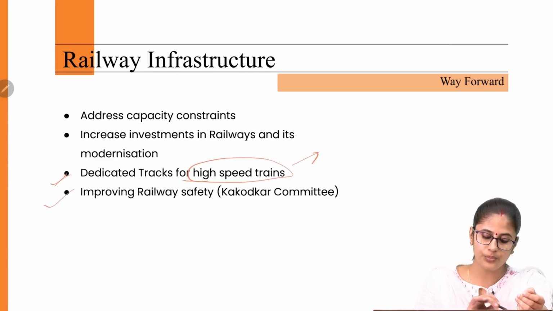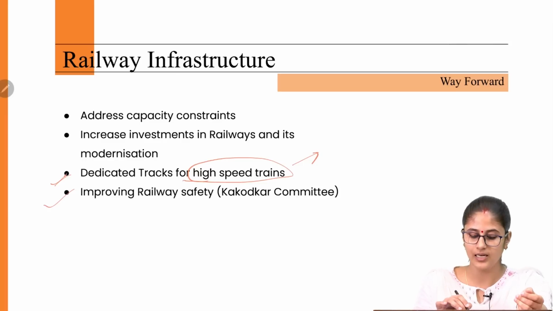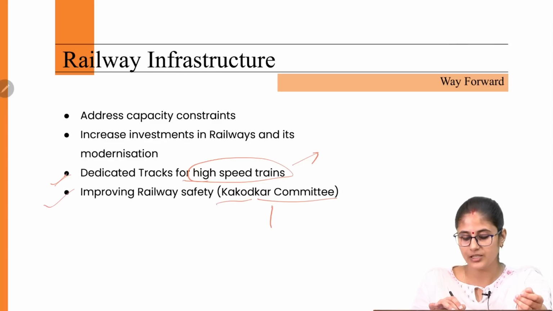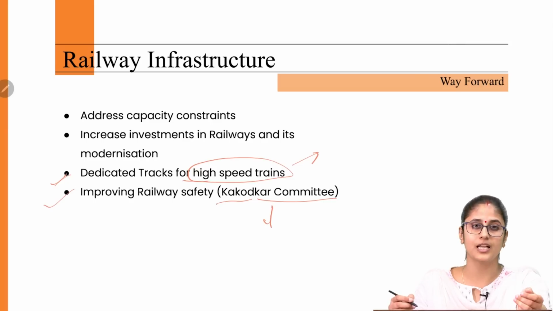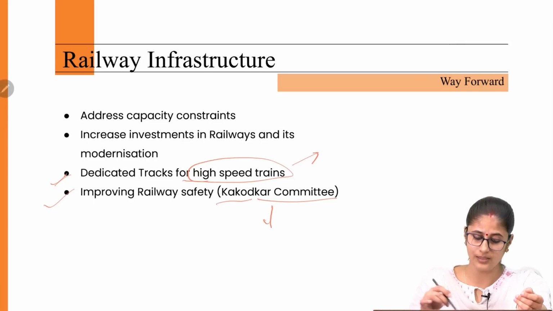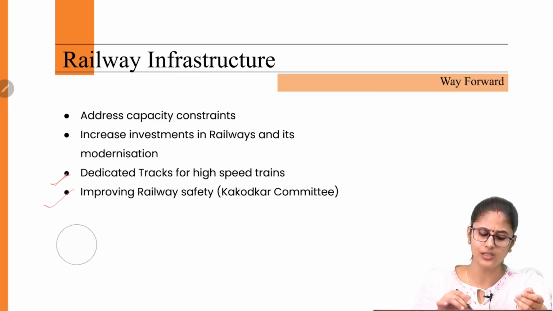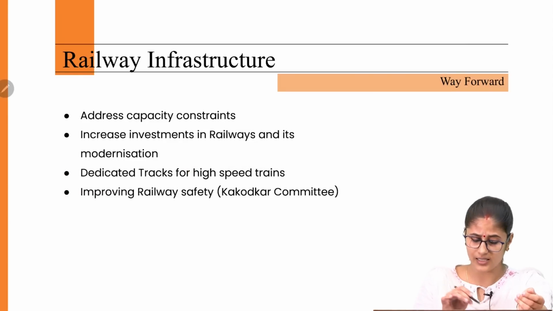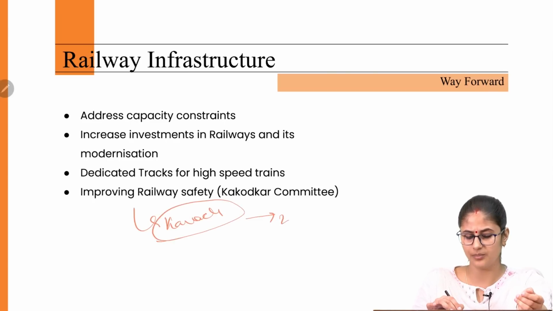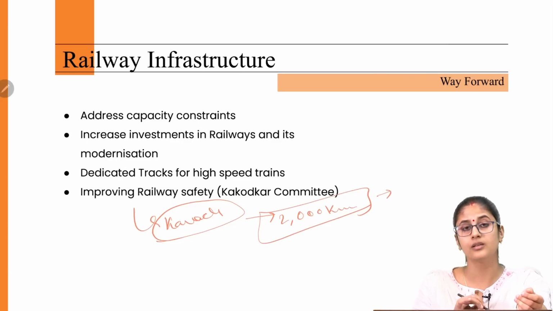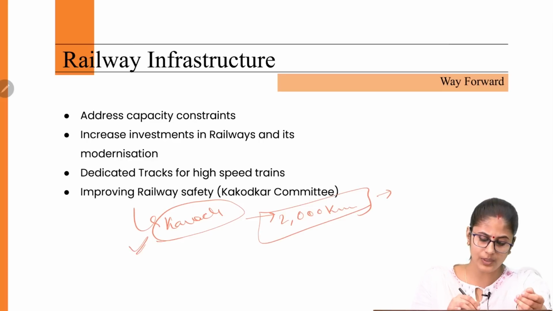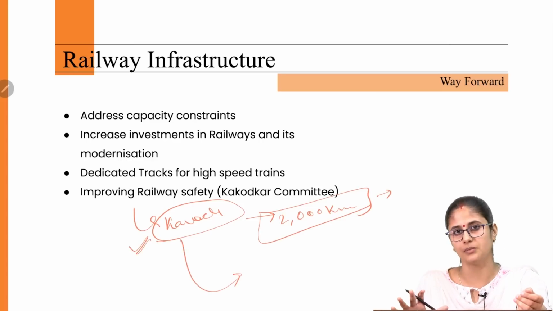Then we need to improve railway safety. In this regard, Kakodkar committee has pointed out that we need to set up a statutory railway safety authority, to look into the safety when it comes to the railways. And in this regard, it has also been pointed out that the Kavach system, which is right now being implemented in 2000 kilometers of the railway network that we have, should be implemented across the railway network that we have.